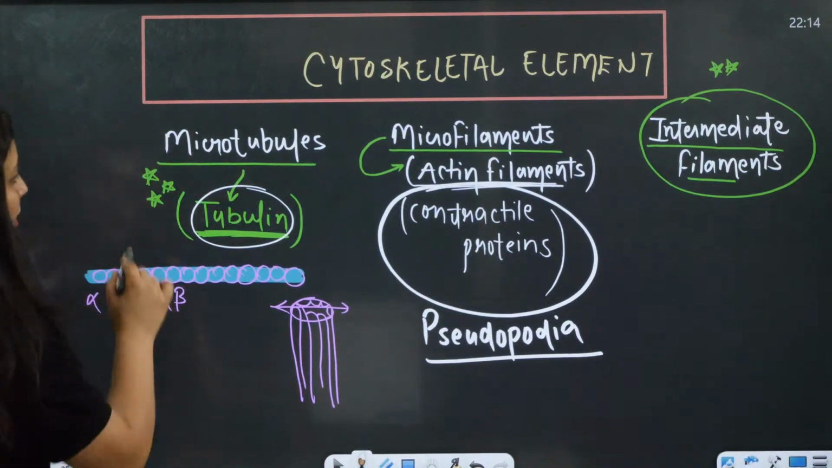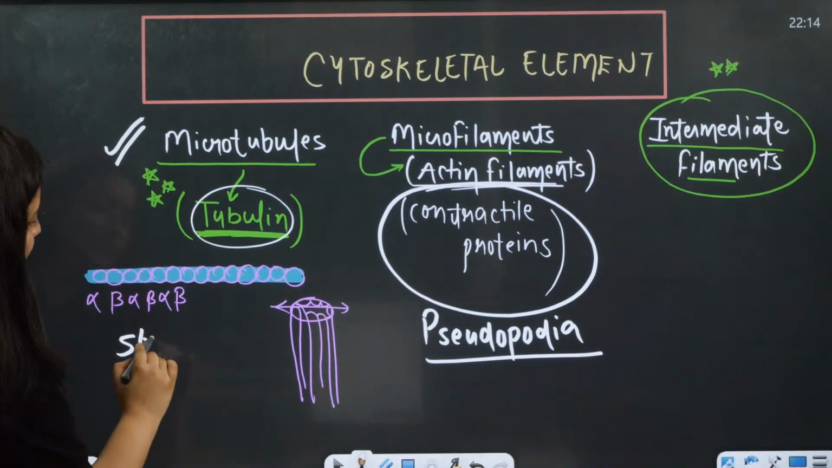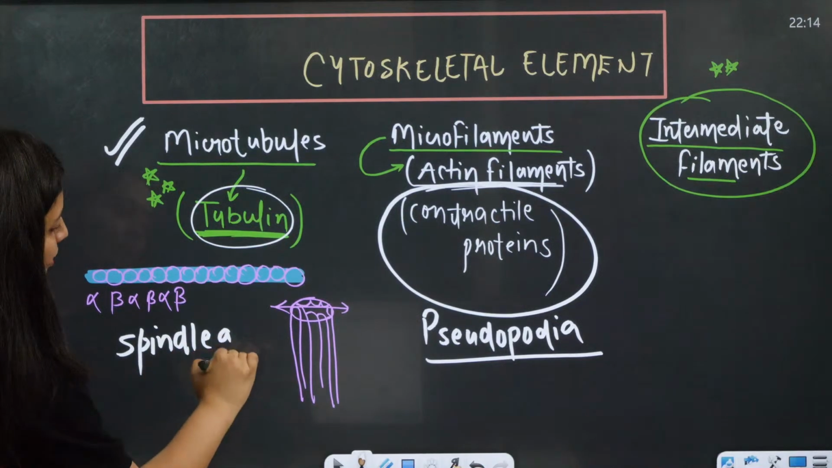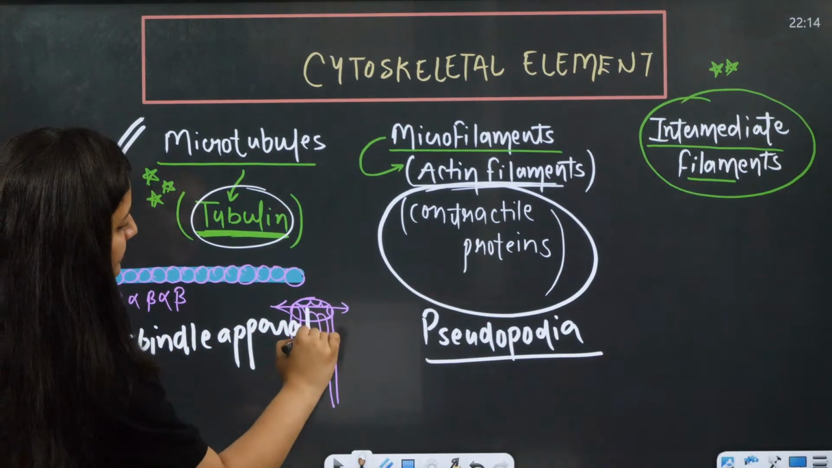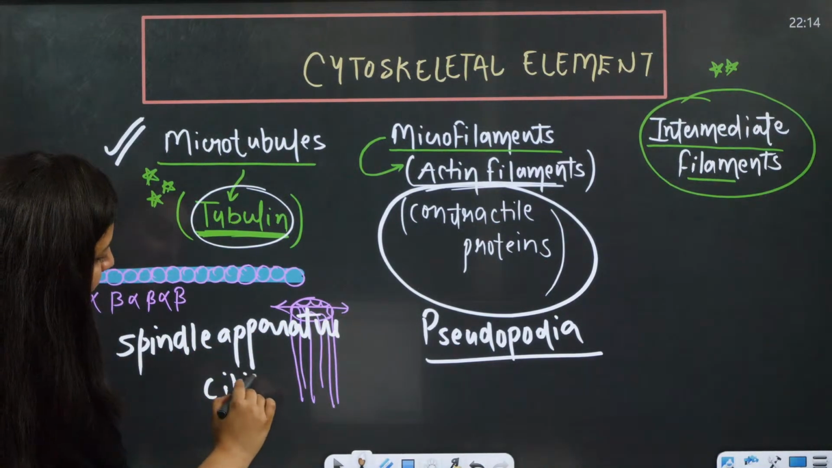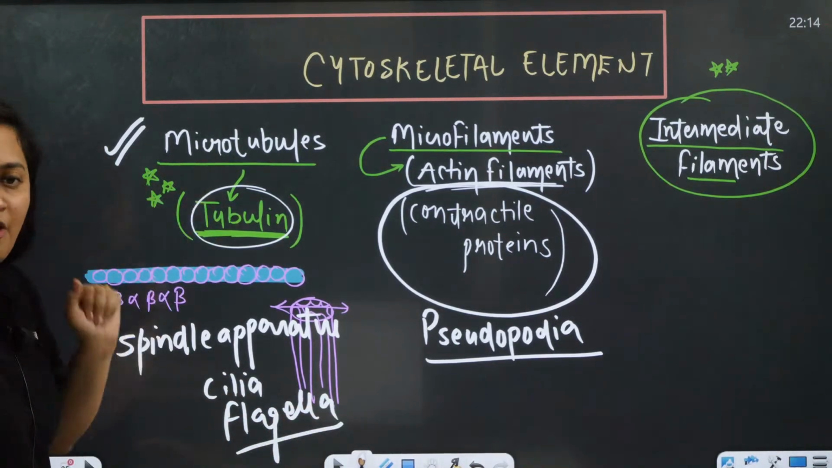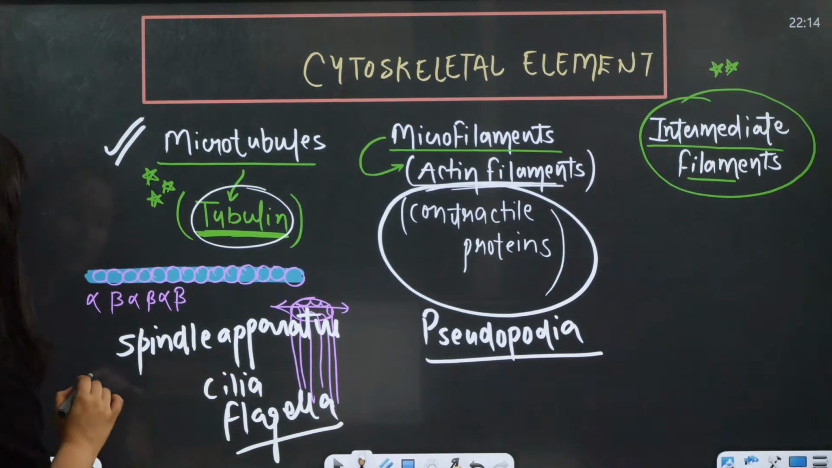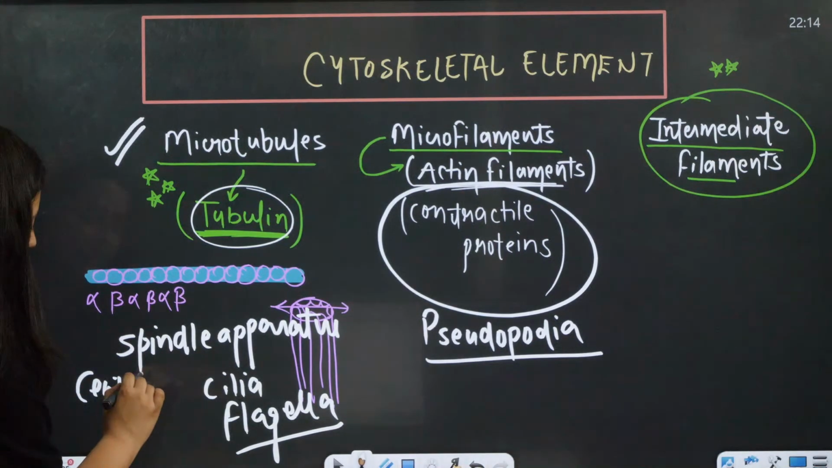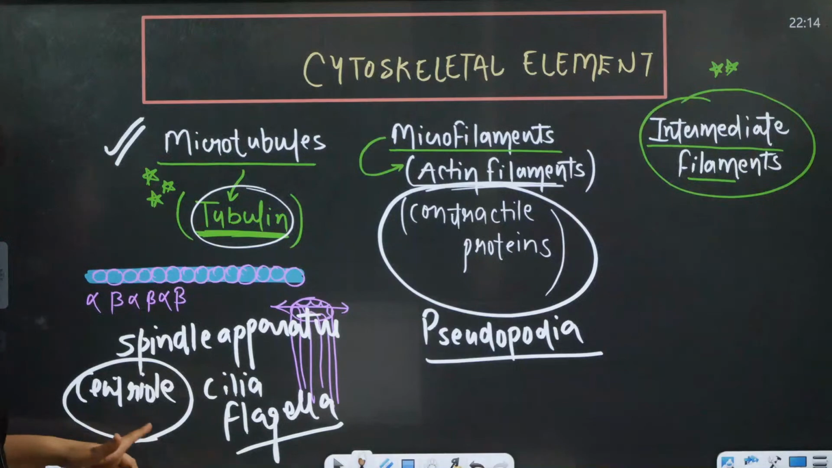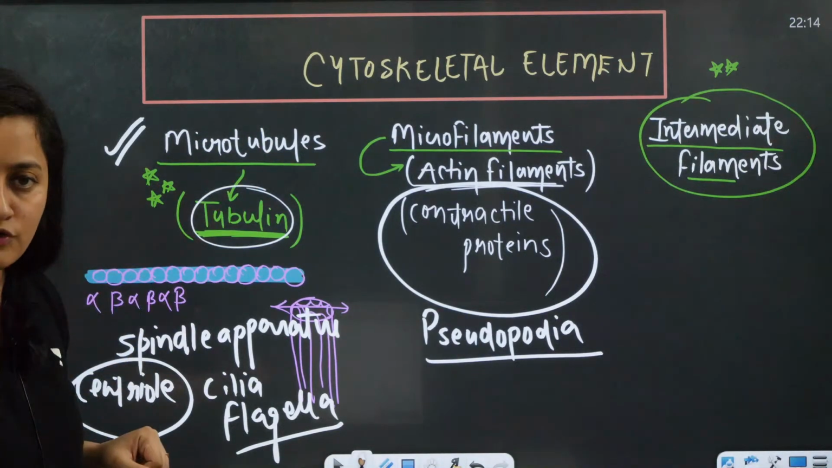And when you talk about microtubules, your spindle apparatus is made up of these microtubules. Cilia and flagella, the internal structure of cilia and flagella, is made up of these microtubules. Moreover, the centriole, the organelle present in animal cells, has microtubules.